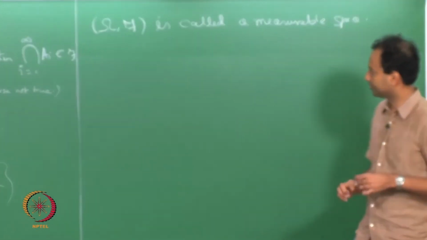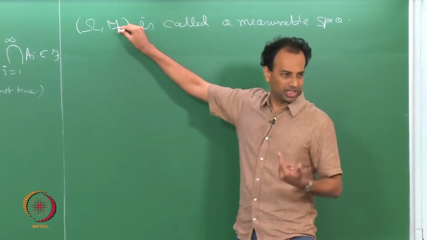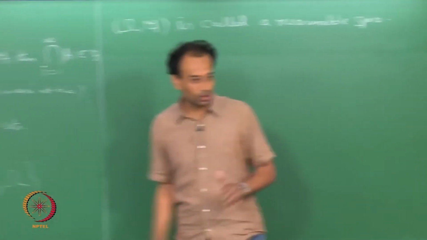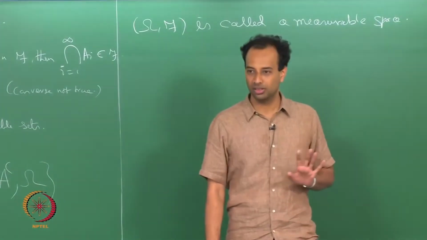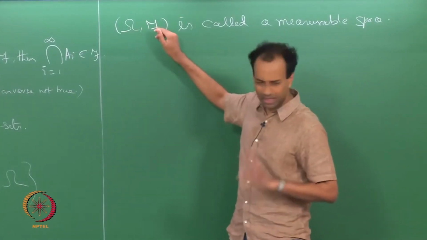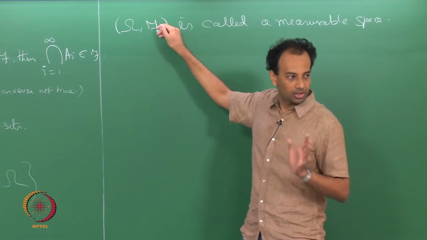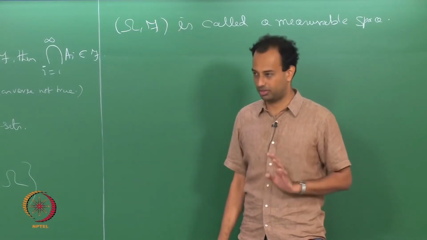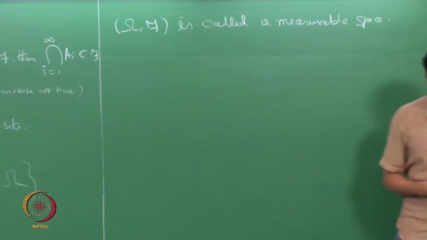This F can be any sigma algebra, it does not have to be any of these particular ones, or any particular sigma algebra on omega. As long as you endow omega with some sigma algebra F, this omega, F is called a measurable space.